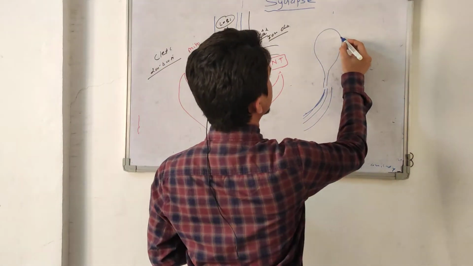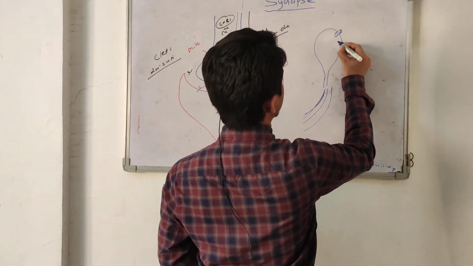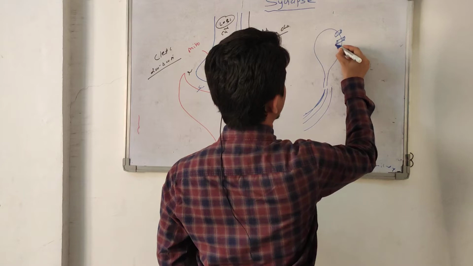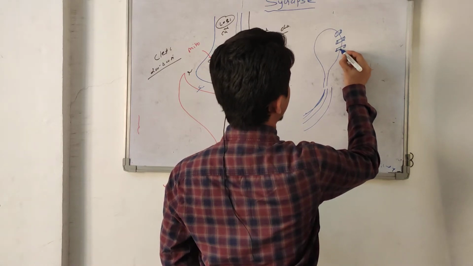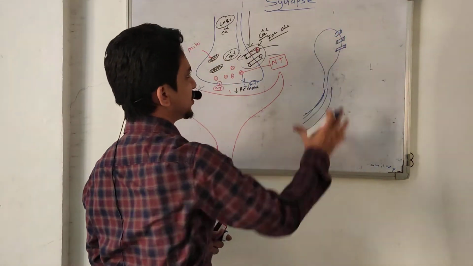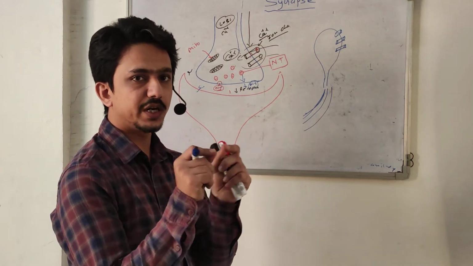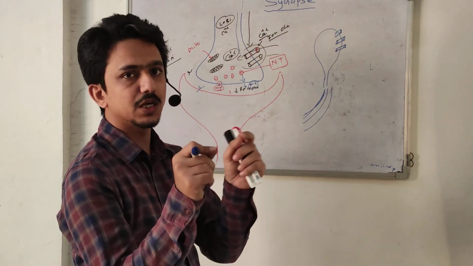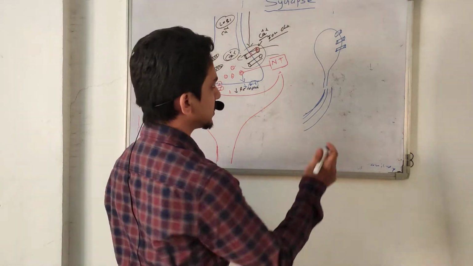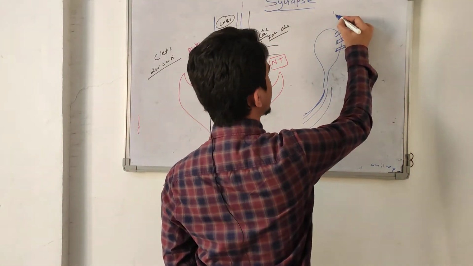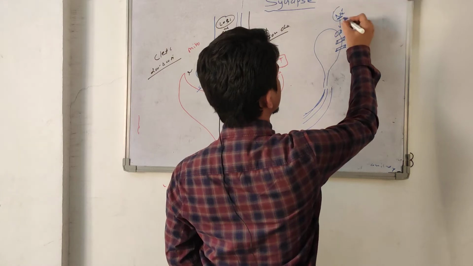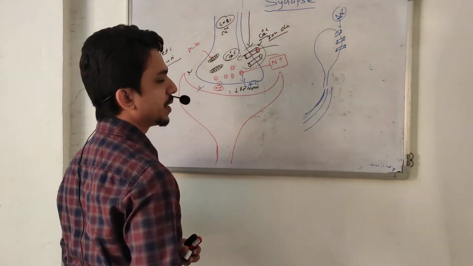So this receptor has special types of ion channel which are operated with a mechanical force. Whenever mechanical force is given, they stretch out, and whenever they stretch out, they operate. Suppose this is a sodium ion channel, a mechanically operated sodium ion channel.